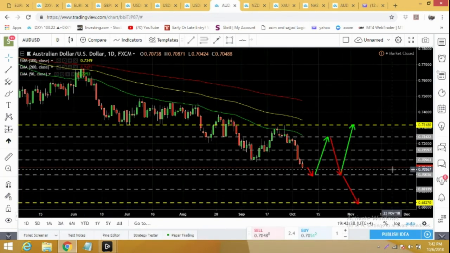On the other hand, if it bounces back from 0.7003, it will retest the previous high of 0.7318.